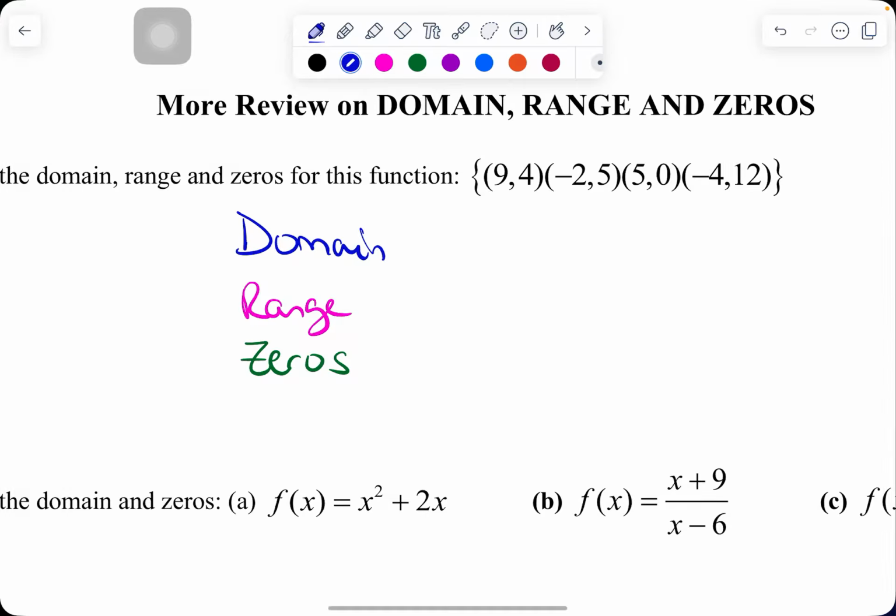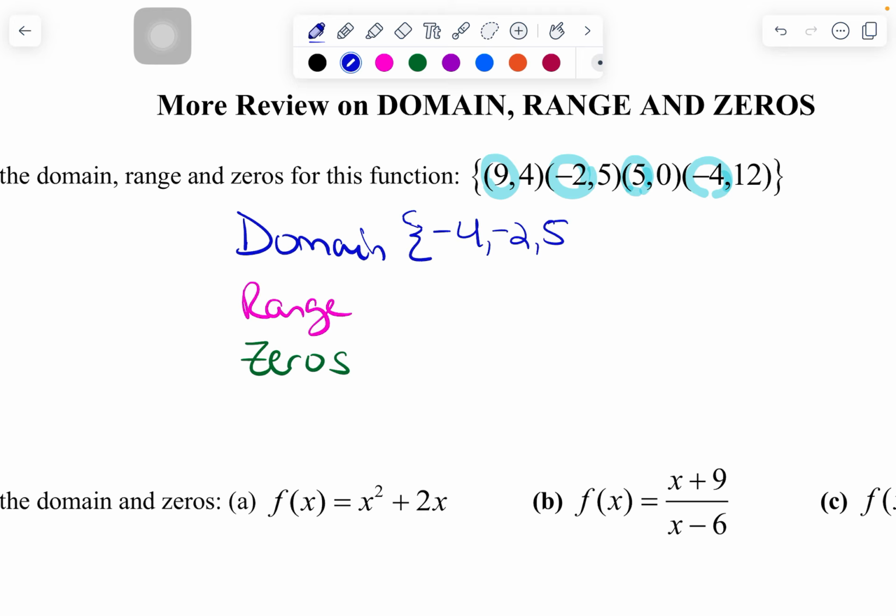All right, so for my domain, I'm already going to make my little set notation here. And what I'm going to be looking for are my X values. So I have 4 X values. I am going to put them in numeric order. So -4, then -2, 5, and 9. So there's my domain. All done.